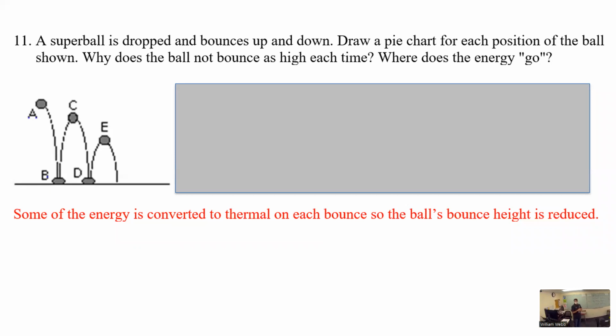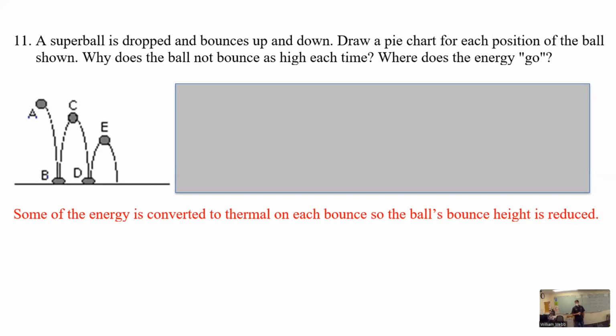Yes. Yeah, it doesn't bounce back as high, so that's where it would be dissipated most likely, because they don't say anything about considering the air. So we're still kind of ignoring air resistance, but they are giving us a hint that when it hits the ground, something's happening. There's some vibrations given away there. So in B, we're going to have some dissipated energy with that elastic as it compresses.